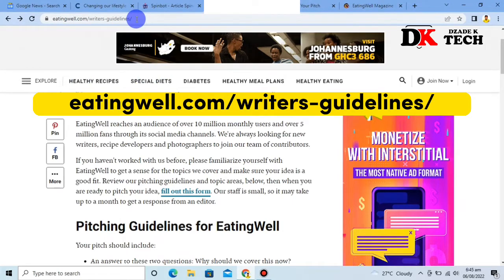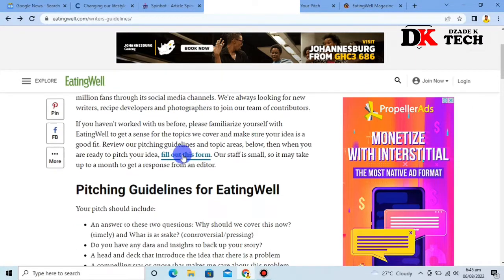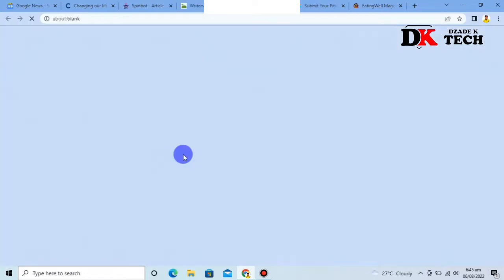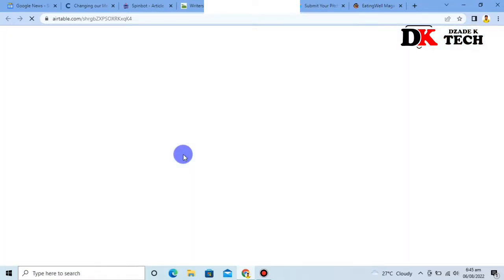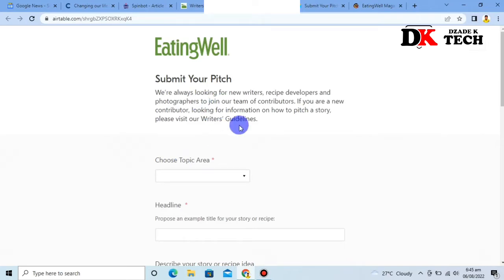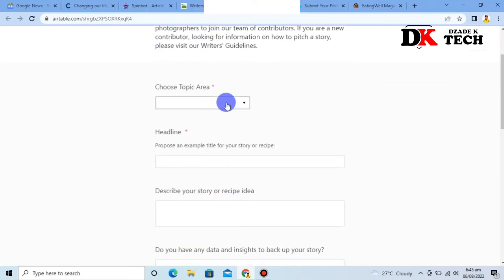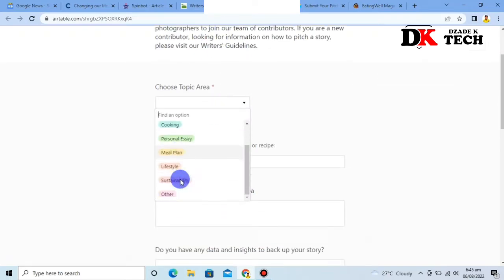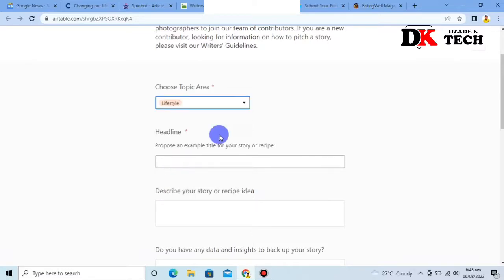When you get to this website, you just have to click on fill out this form. You can see the link over there. It's a hyperlink, so click on that. When you click on fill out this form, there'll be a form for you to fill and submit. So you can see submit your page. You choose the area, the topic, which is lifestyle.